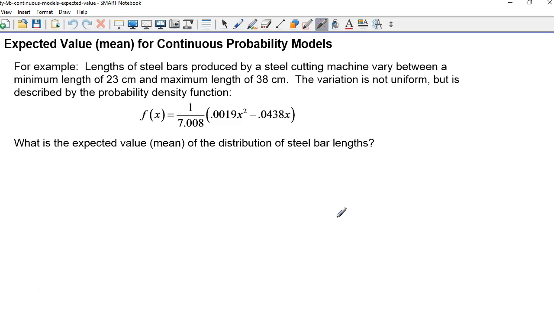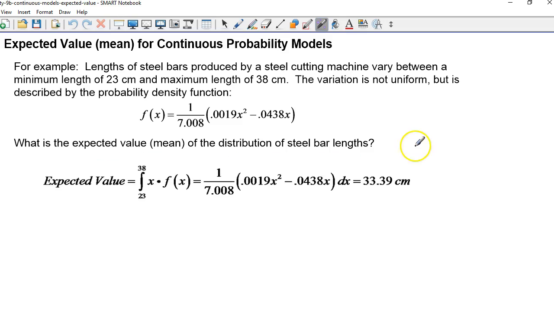So let's take an example here. Let's say lengths of steel bars are produced by some steel cutting machine, and they vary from bar to bar between a minimum length of 23 centimeters and a maximum length of 38 centimeters. The variation is not uniform, but it's described instead by this given probability density function. So they give this f of x. That means I can plug a length value in for x, and this tells me the probability density in that region of the distribution. So what is the expected value, the mean, of the distribution of steel bar lengths? In other words, what would be the most expected steel bar length?